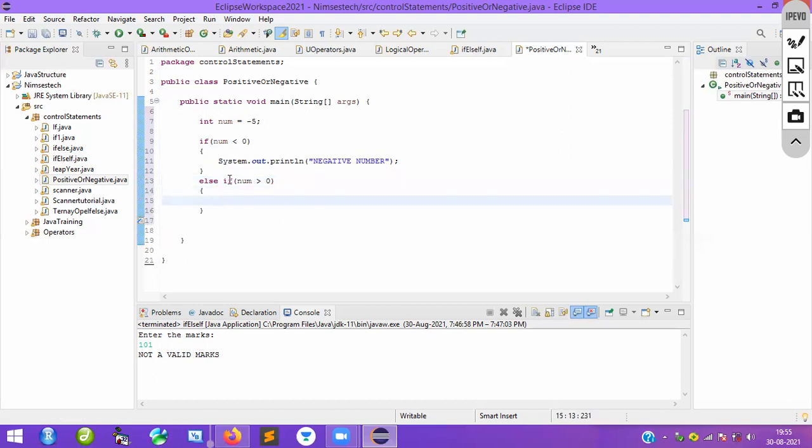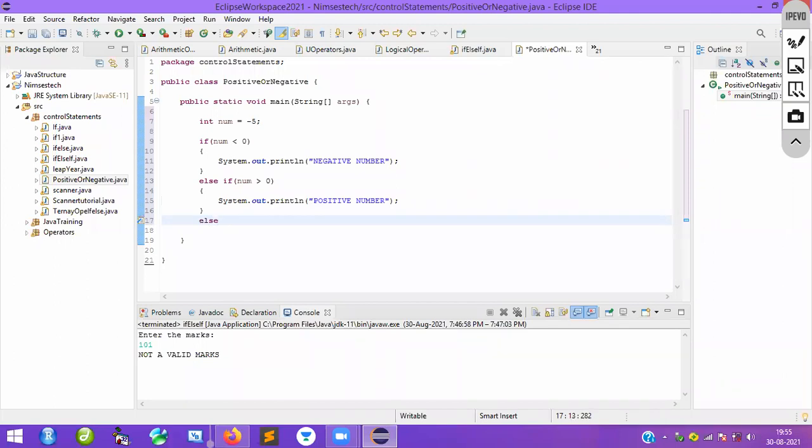So I will say it's a positive number. I don't want to write it over there again, it's the same statement, so I will copy this one and paste it here. I will say positive number. Clear? Everybody clear? Let me know, guys. Okay, I think everybody understood.